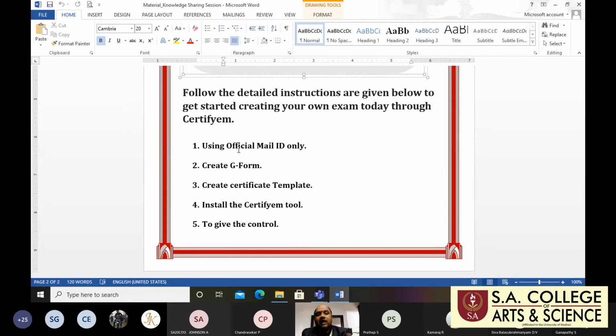Where we use the control, date, time, or seconds, whatever it is, respondents will no longer be accepted in the responses. So this is very important. So these 5 simple steps, we must follow easily. We are generating the certificates. Students, do you understand?